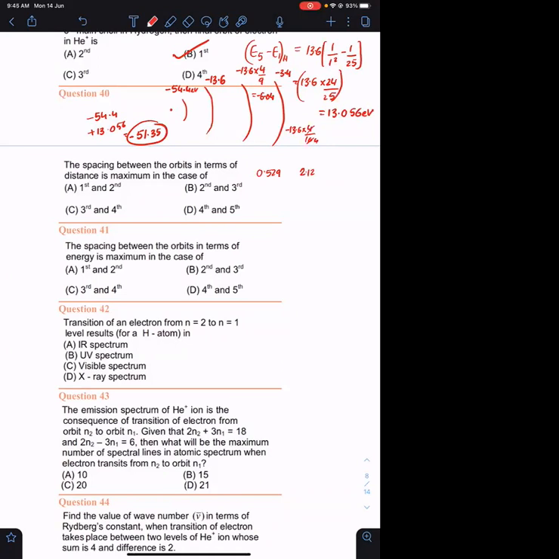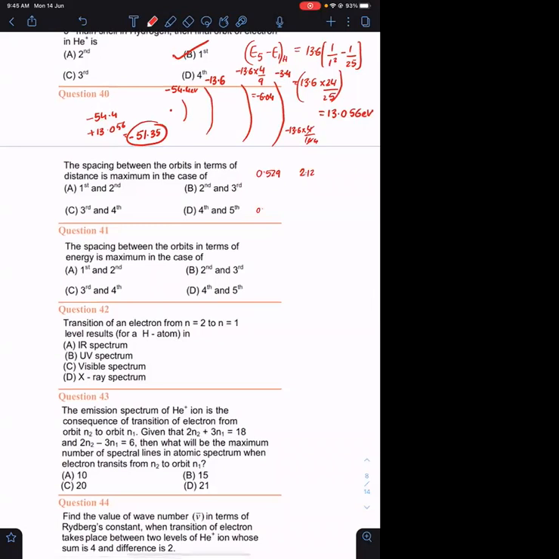What is the radius of the third orbit? 0.529 into n square. It is 3 square, 9. What is 0.529 into 9?